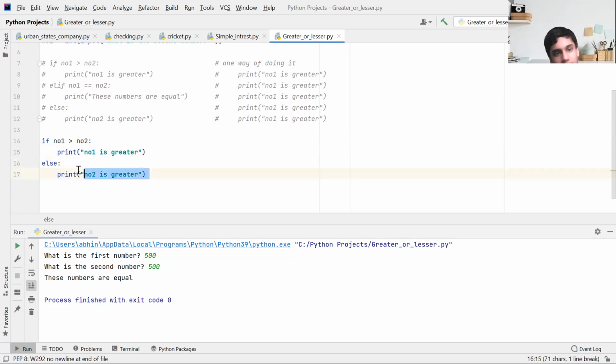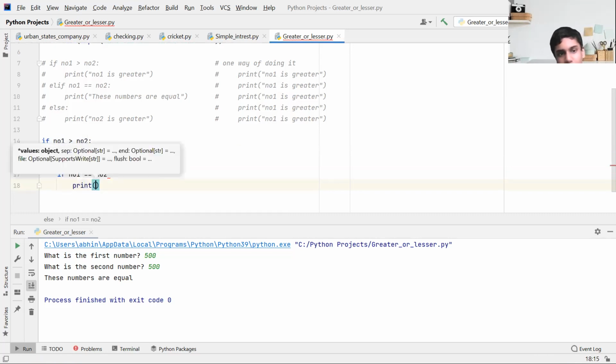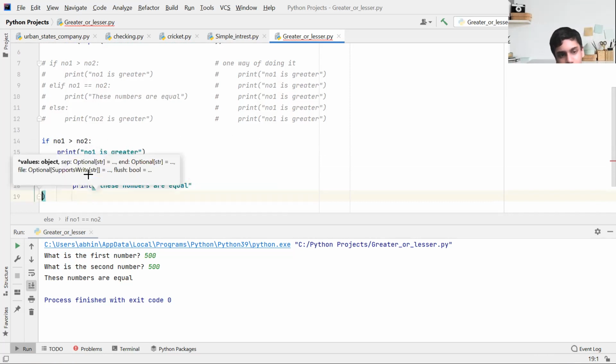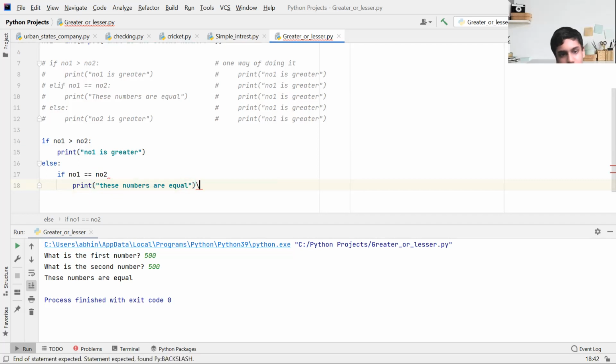So before printing that NO2 is greater, I'm going to say else if NO1 is equal to NO2, then print these numbers are equal.